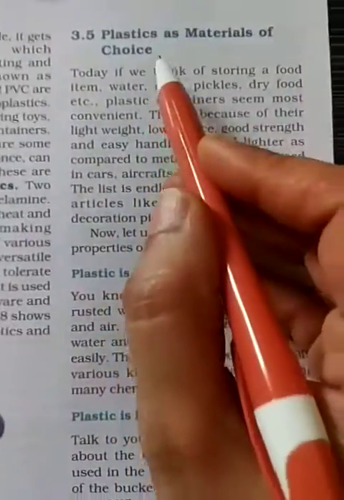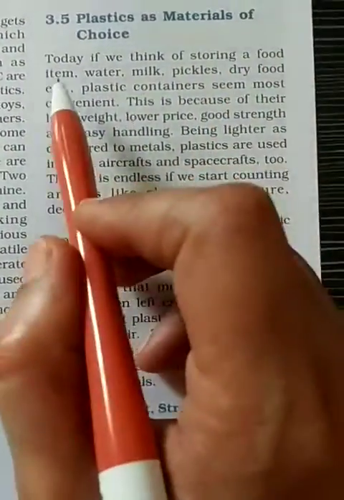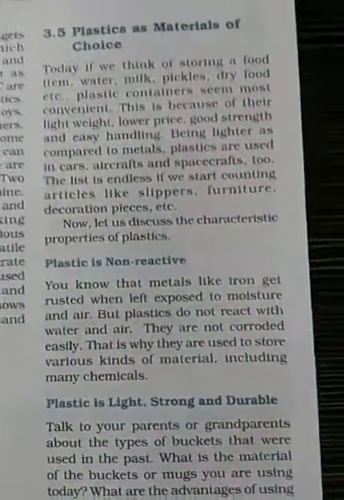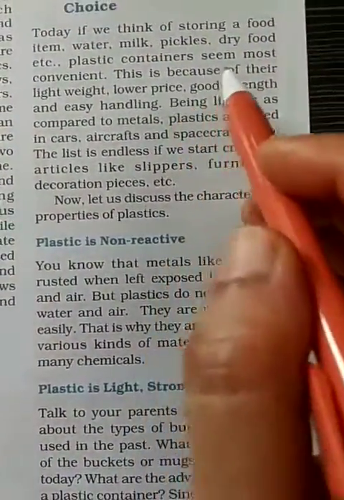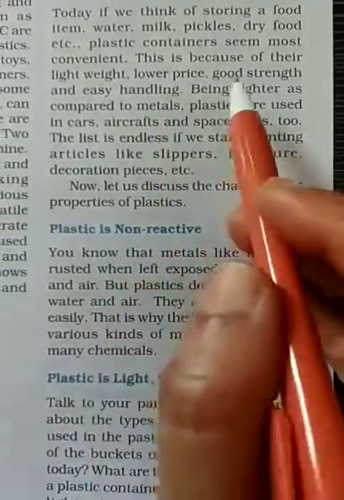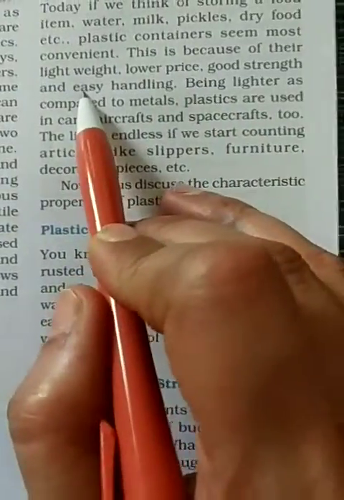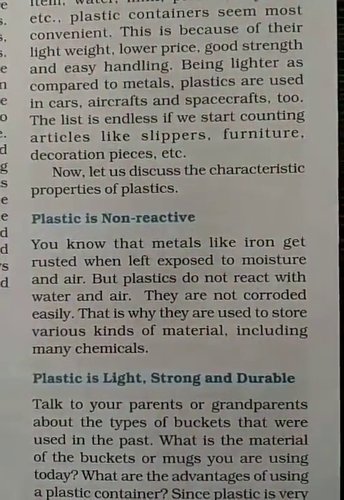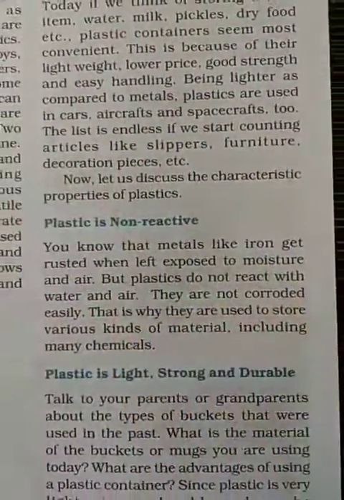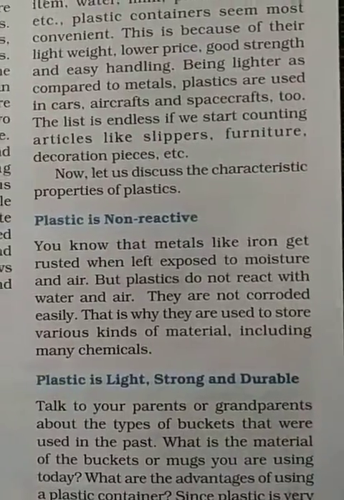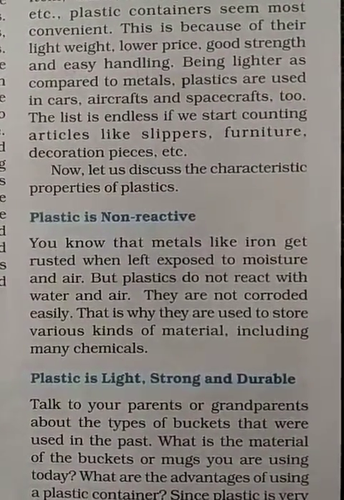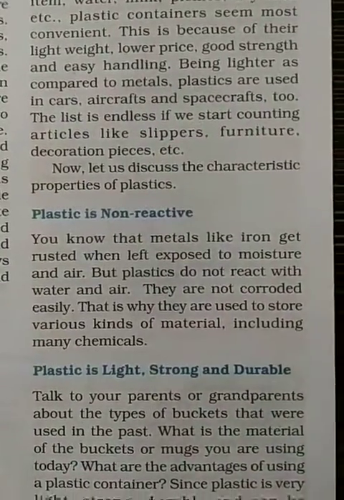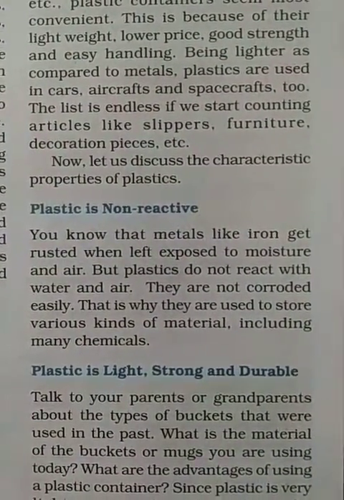Now, plastic as a material of choice. Today we think of storing food items, water, milk, pickles, dry foods, etc. Plastic containers seem most convenient. This is because of their weight. Plastics are very lightweight, low price, good strength and easy to handle. Being lighter compared to metal, plastics are used in cars, aircraft and spacecraft. The list is endless if we start counting articles like slippers, furniture, decoration pieces, etc.